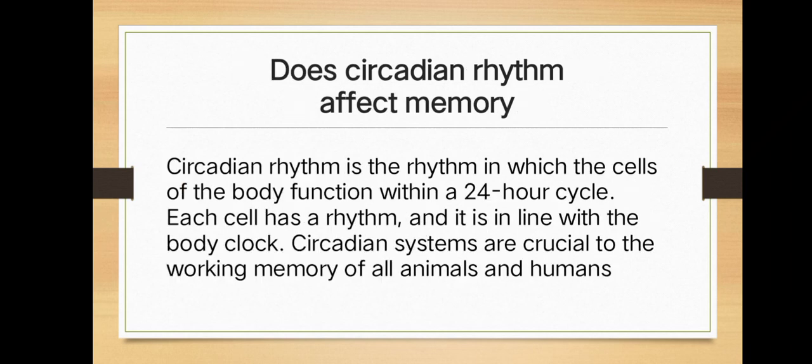Do circadian rhythms affect memory? Circadian rhythm is the rhythm in which the cells of the body function within a 24-hour cycle. Each cell has a rhythm and it is in line with the body clock. Circadian systems are crucial to the working memory of all animals and humans. Basically, it affects the time to go to bed, time to eat, and time to take medicine. Take rest, 7 to 9 hours every night for adults.